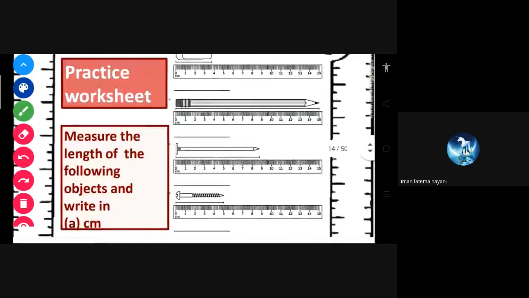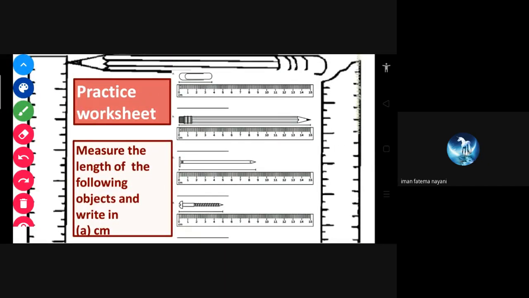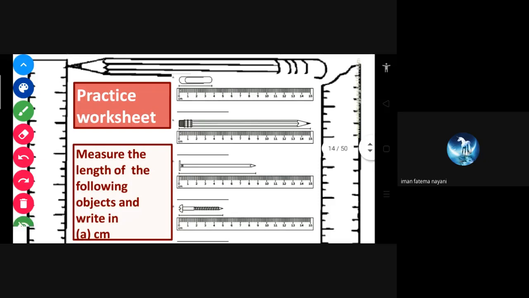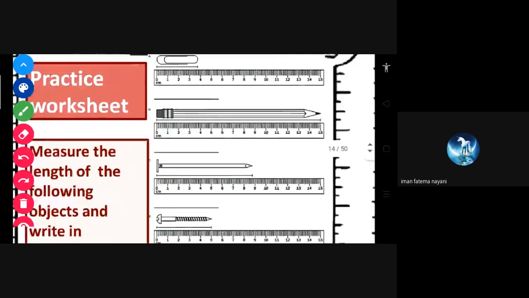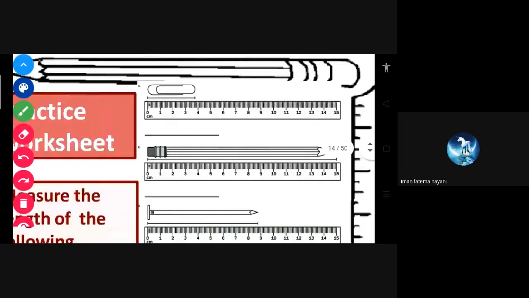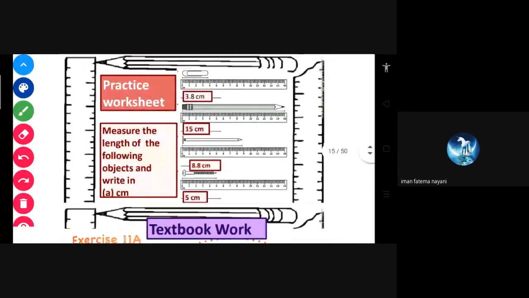Now this is the next. Here also only the last word is changed. You can see: Measure the length of the following object and write in centimeter. Only centimeter. So when we have to write in centimeter, we just have to put a point between that, so I'm explaining that.